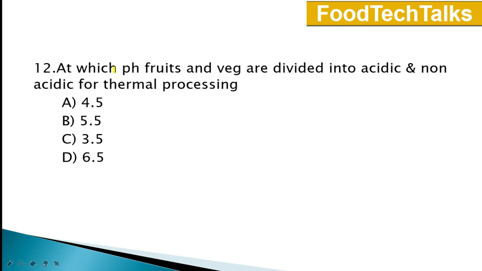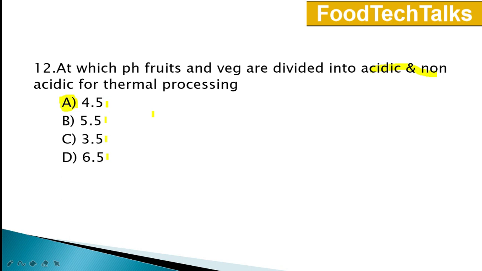12th question. At which pH fruits and vegetables are divided into acidic and non-acidic for thermal processing? Options are A. 4.5, B. 5.5, C. 3.5 and D. 6.5. Answer is option A. 4.5. Below 4.5 is called acidic food and above 4.5 is called non-acidic food.